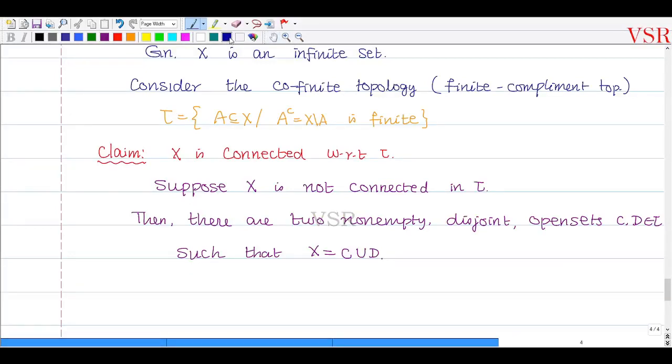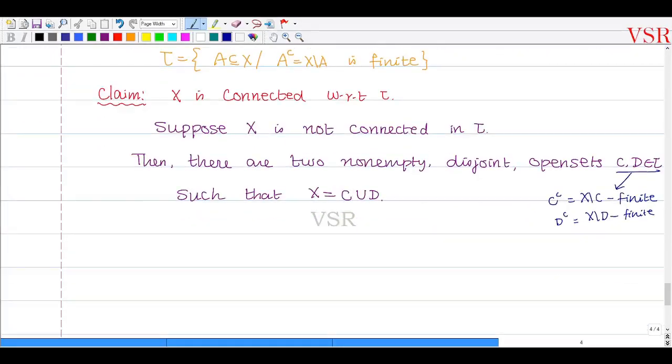Note that C, D belong to tau, which implies that capital X set minus C is finite and capital X set minus D is also finite. அதாவது C complement finite, D complement finite. Okay, check.